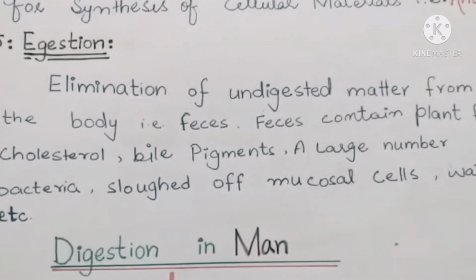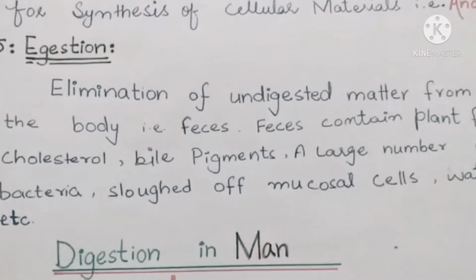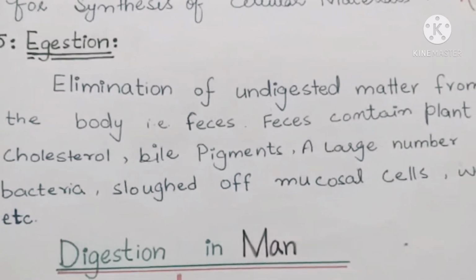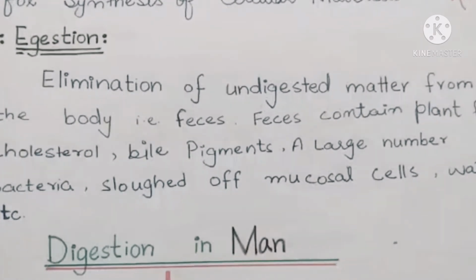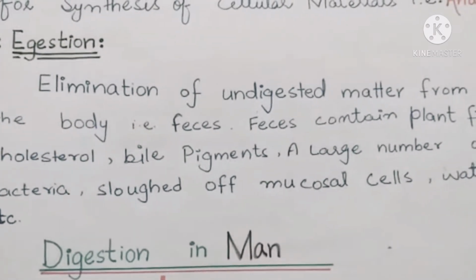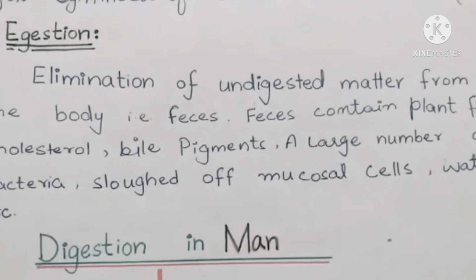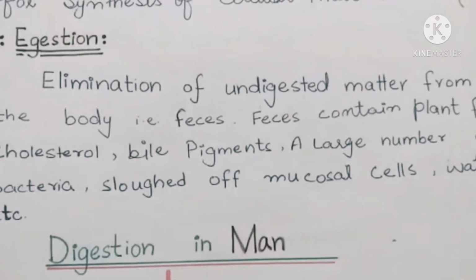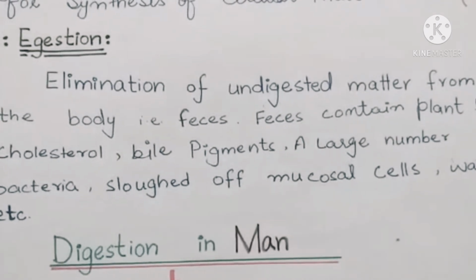Undigested matter that has not been digested in the GI tract is eliminated. And how is it eliminated? It is rejected as feces. Feces contain plant fibers, cholesterol, bile pigments, a large number of bacteria, slough of mucosal cells, water, etc. These undigested matter are rejected as feces in the process of digestion.